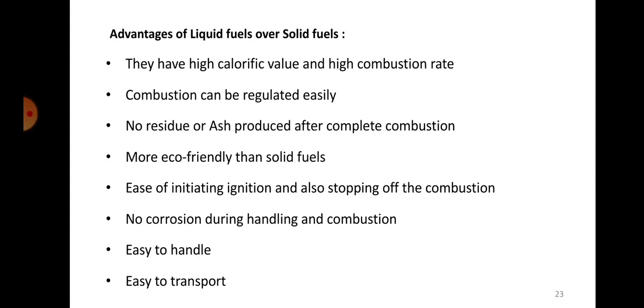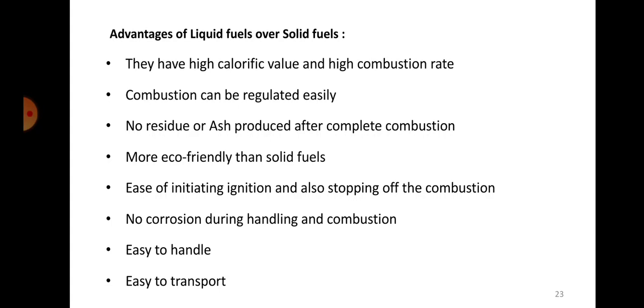Okay, they are more eco-friendly when compared with solid fuels. So again, it's a similar point, but written in a different way. More eco-friendly in the sense, most of the time, even the liquid fuels that are produced will have some harmful effects to the environment. But when compared with solid fuel, for example, in the case of coal, when the coal is being burnt, there is a lot of ash that is left. So disposal of ash becomes a major issue.